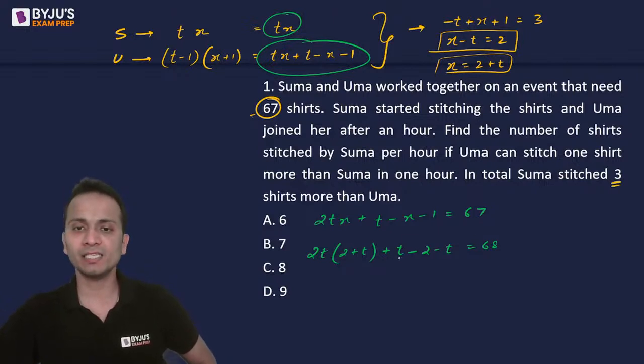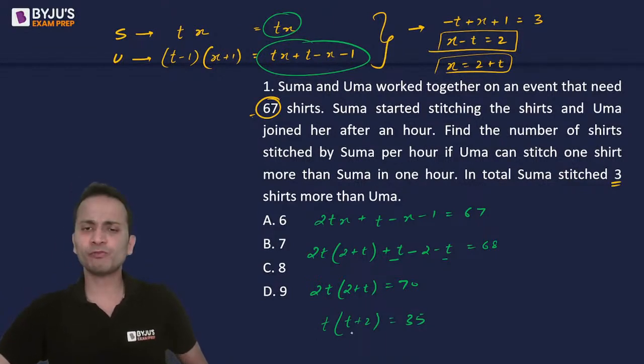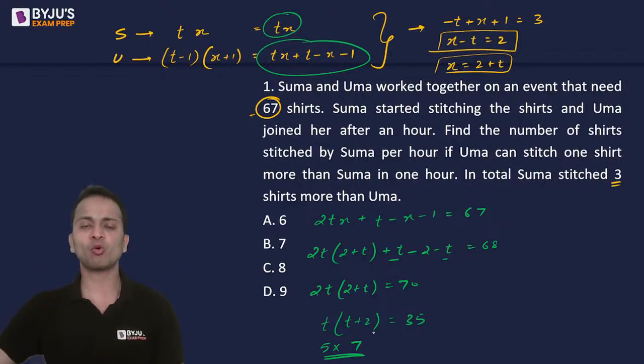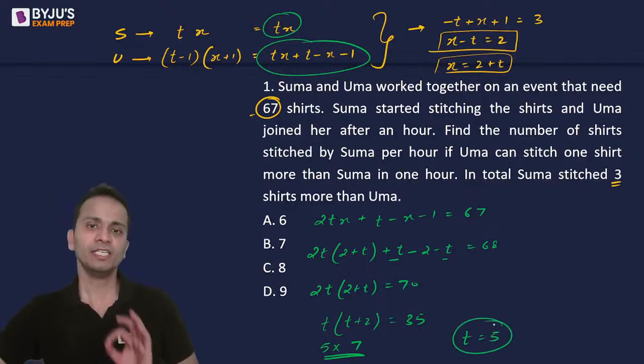Now t will get cancelled here, plus t and minus t, and 2 going on the right hand side, it will give me twice of t into 2 plus t is equal to 70, and taking 2 common, t into t plus 2 is equal to 35. Okay, now the product of two numbers is 35, where one number is t and another number is t plus 2. So writing 35 as the product of two numbers, I can say that it will be 5 into 7. This satisfies. So even if you make a quadratic, you will get the same answer. So the value of t will come out to be 5 in this case.